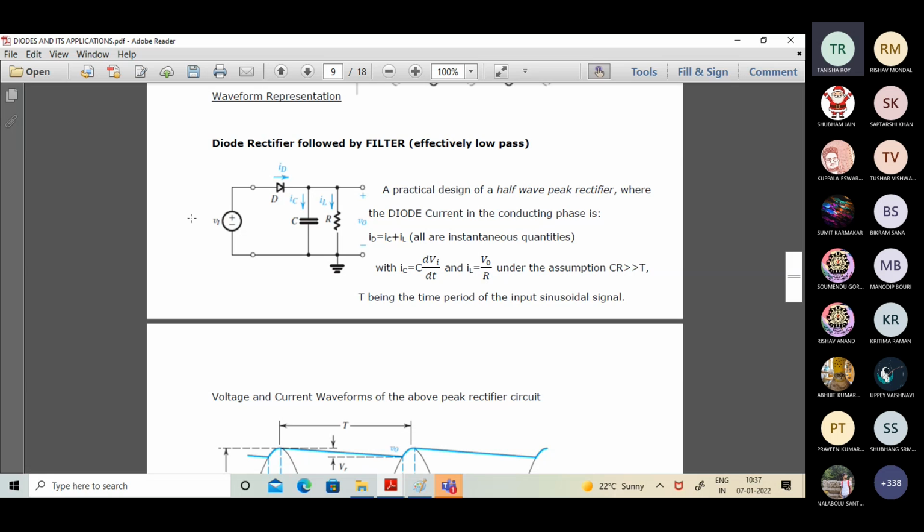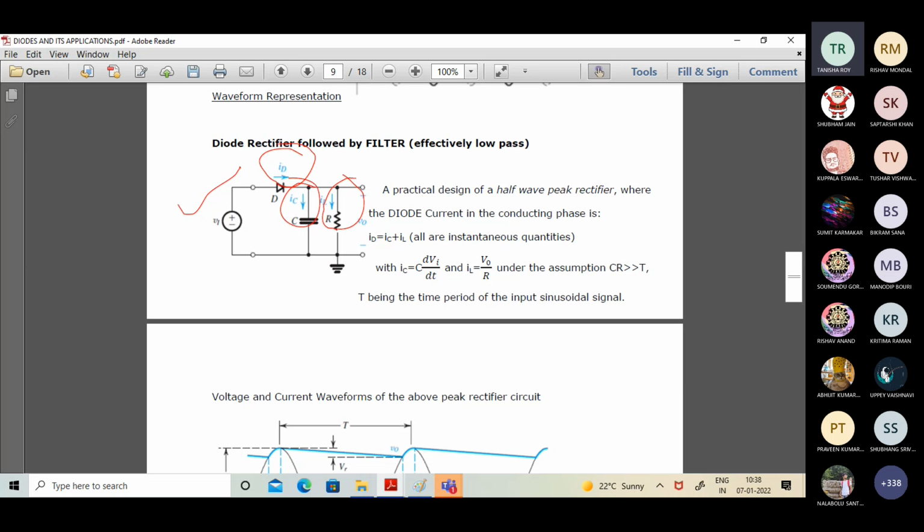Have a look at this particular circuit. It shows a potential Vi applied at the input of the diode, and the diode is driving a parallel combination of R and C, where the charging current to the capacitor C is IC, the load current to the resistor R is IL, and the diode current is ID.